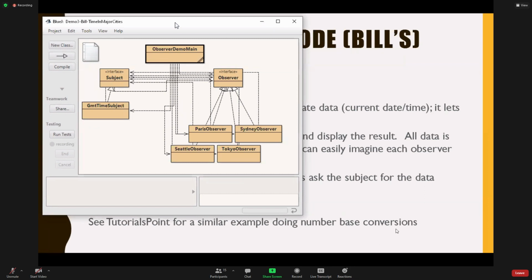Really interesting. You don't see the word Paris observer, Sydney observer, Seattle observer, Tokyo observer. In fact, if we want to make another observer here, we can make it, and what has to be recompiled, right? If I make a, let's see, what other place in the world, Mumbai. I want a Mumbai observer. What has to be recompiled of this whole project? Nothing except it, right? That's the only class that has to be compiled.